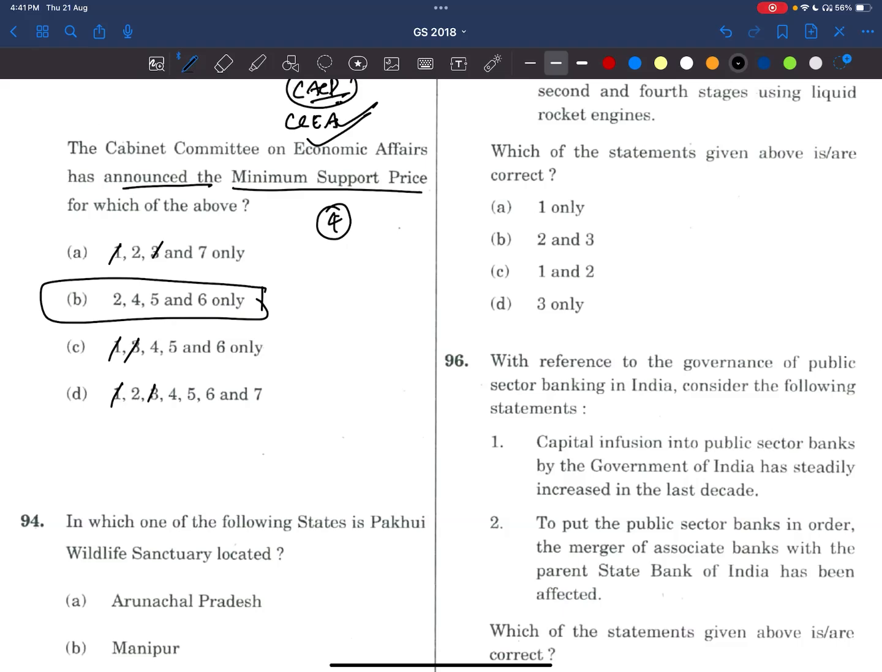As I said, it is recommended by CACP and it is announced by CCEA. Right? And there are 23 commodities. 7 cereals, 5 pulses, 7 oilseeds, and 4 commercial crops. Now we'll try to make a list of all those things. We'll try to make notes on MSP, this concept.